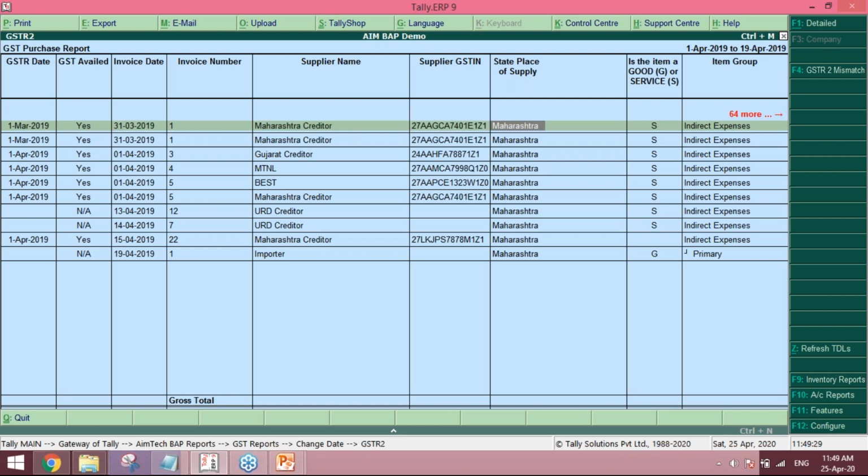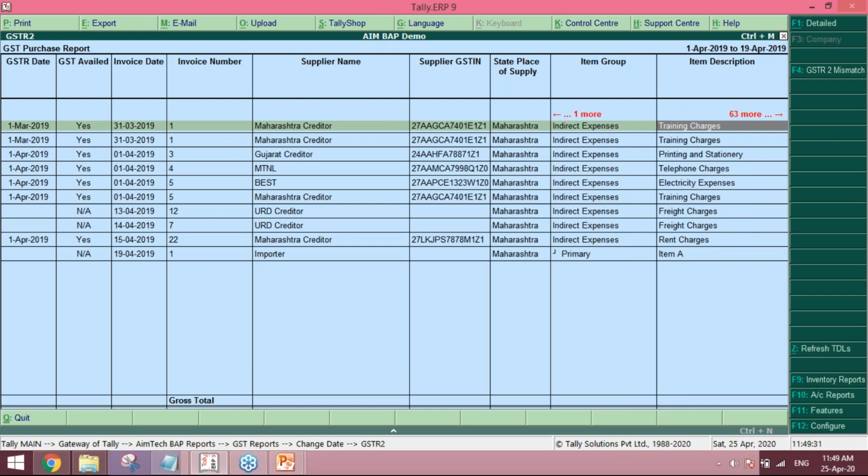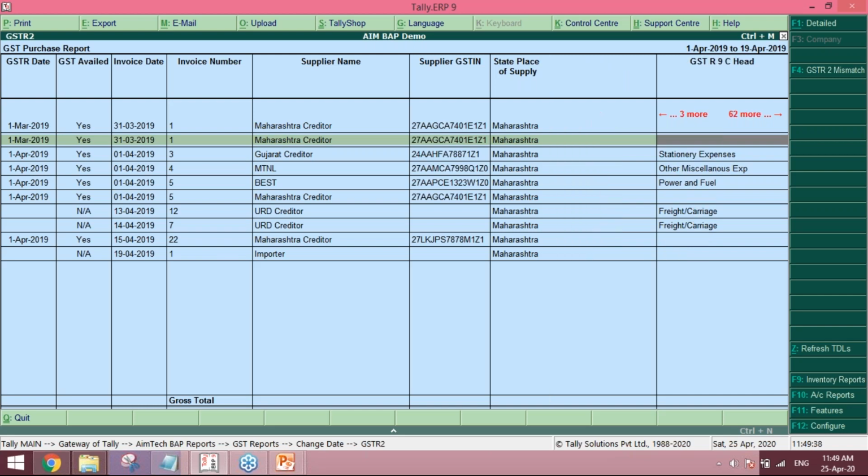Then secondly, in this particular report we have given the item description, the ledger group and ledger description, you can see here. Also we have given the GSTR 9C head. As per table 14, you have to bifurcate your purchases into specific heads given by the government.